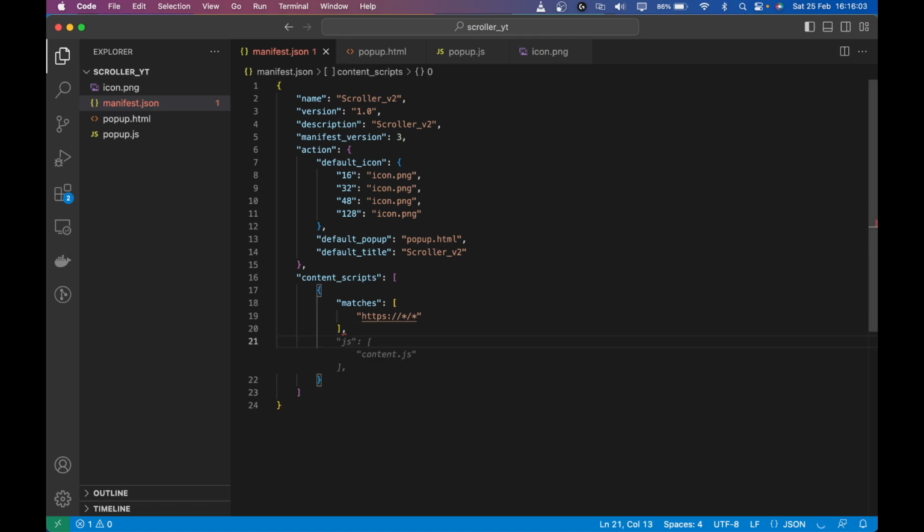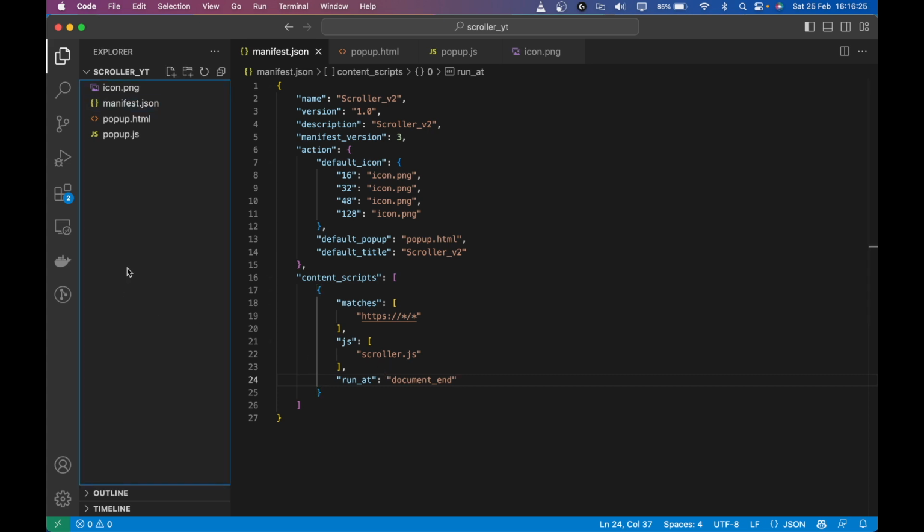The other thing is we're going to define the file, where the property name is js, and I'm going to name it scroller.js. And the last thing is when we want to run it. So run_at document_end. Document end is basically when the whole page is loaded. So now we have defined our content script in the manifest.json. Let's create it in our code.